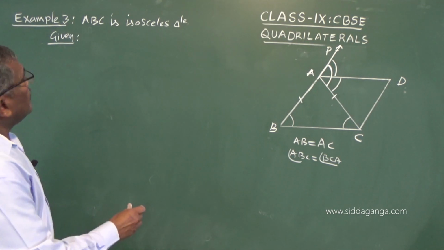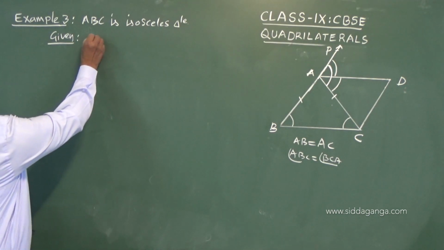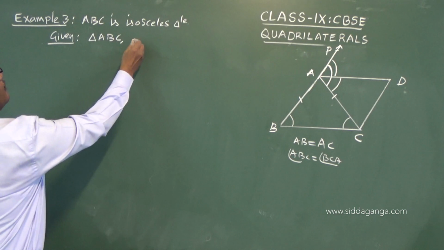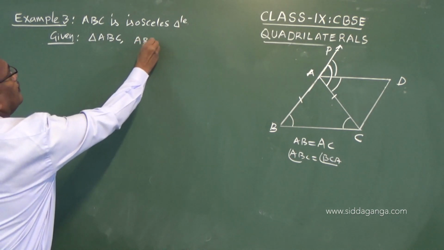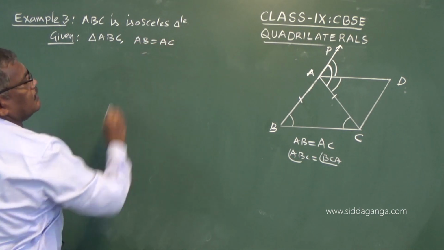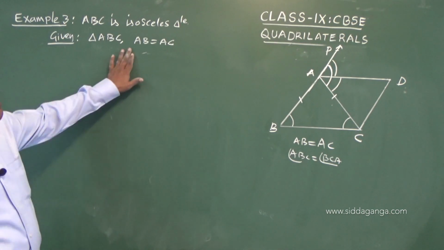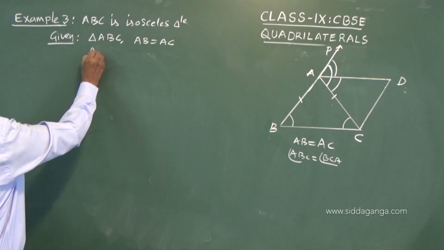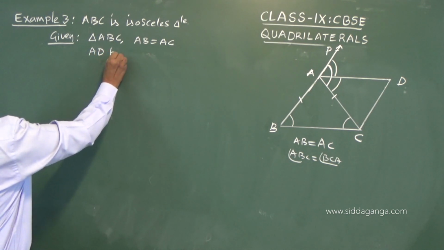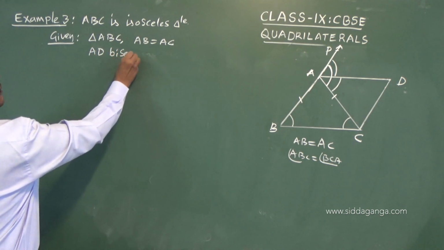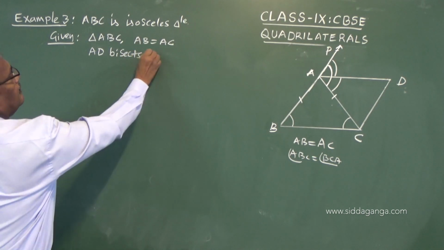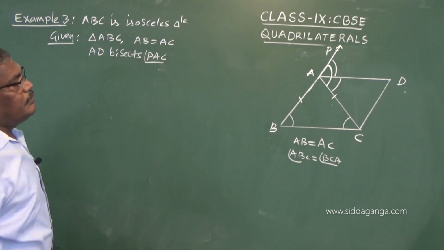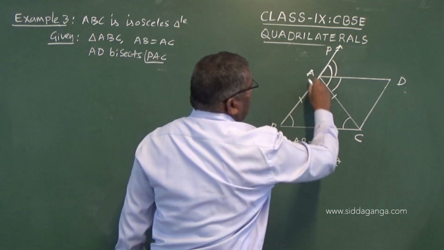So now, what is given? Triangle ABC with AB equals AC, and AD bisects the exterior angle PAC.